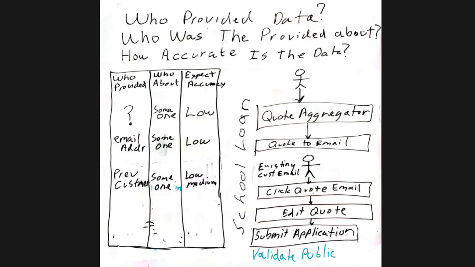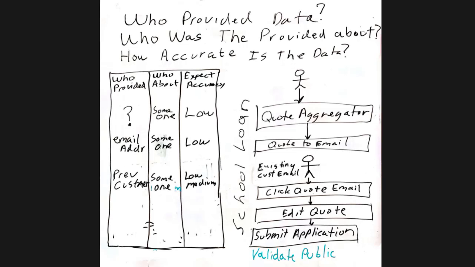We think we know who this, well, no. At this point, we only know that it's about someone and that it's low to medium accuracy at this point. It's still low because they might not have realized we were going to drive them into their account again, into their previously existing loan portfolio.